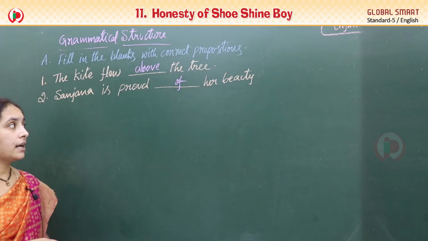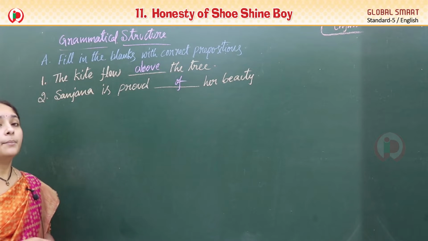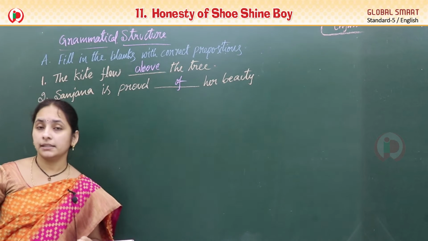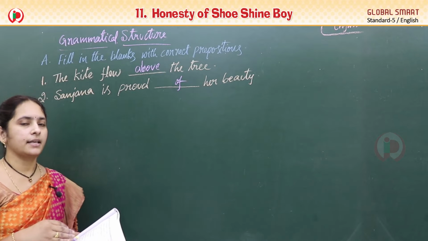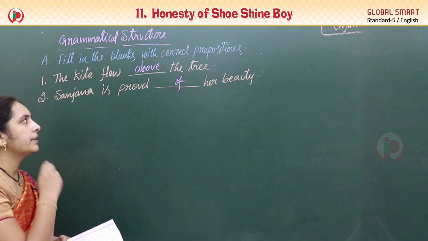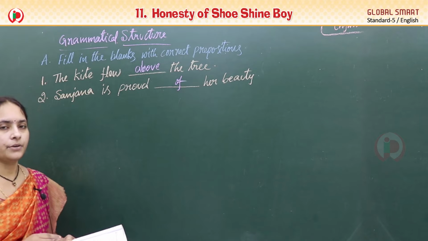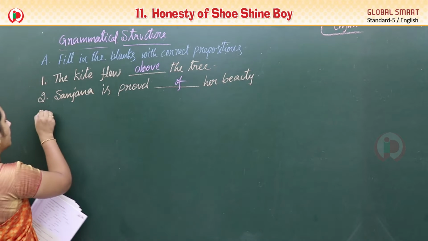Okay, here we cannot write about her beauty because already she had. Some other thing means about that we can say. But already she had means we can write it proud of her beauty. Okay, Nana? And see the third one, ma.